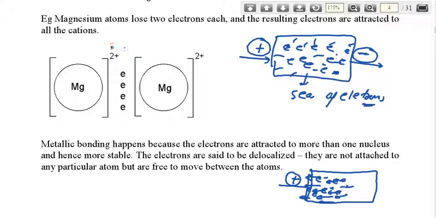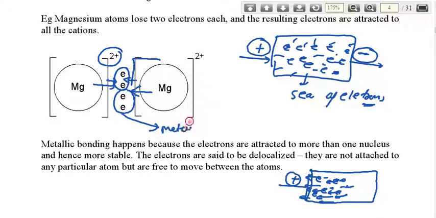The same thing happens here. Magnesium has two electrons in the outermost shell, and you make a charge interaction with the opposite part. Both electrons make an electron cloud between two metal ions. This electron cloud between the two charged cations is considered metallic bonding.